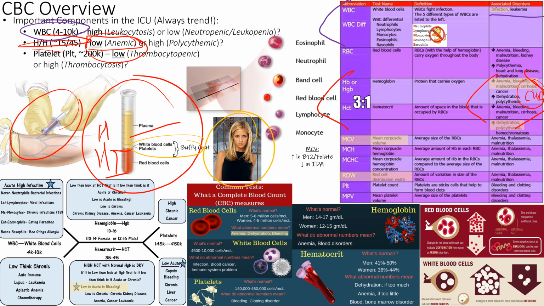Why would my RBCs be high? It's usually because of chronic hypoxia. It's usually the most common reason why we have polycythemia, or chronic hypoxia, because hypoxia also stimulates RBCs to be produced, right? So if I have chronic hypoxia, or I'm running the Tour de France, right, and I want to do really good in the Tour de France, I'm going to get testicular cancer and lose a ball, or I'm going to go to the top of a mountain and I'm going to get used to making more RBCs, right?